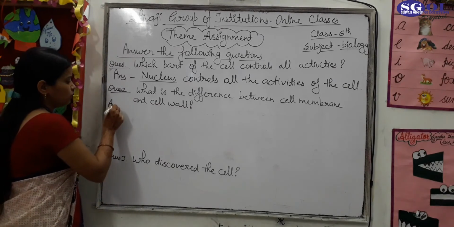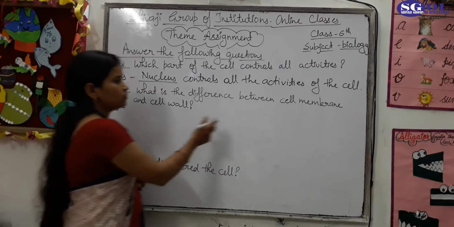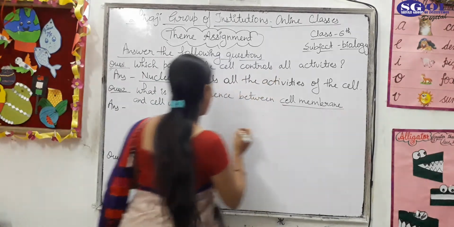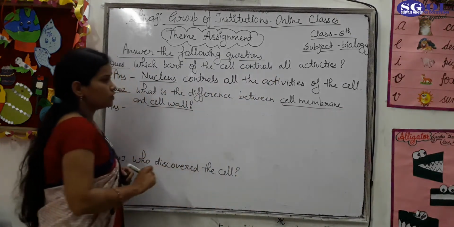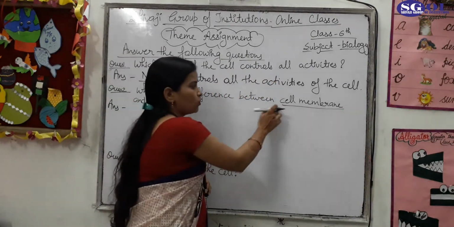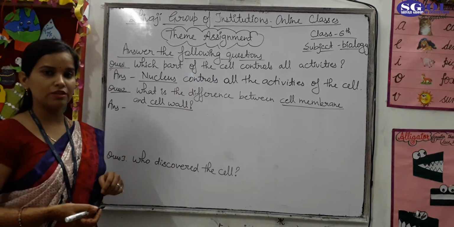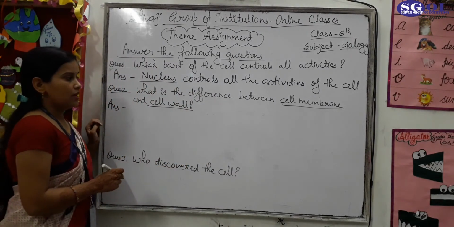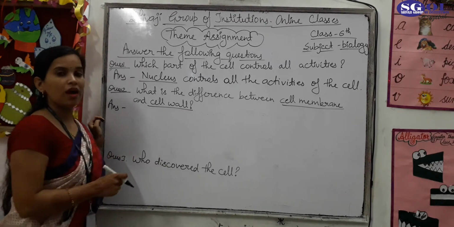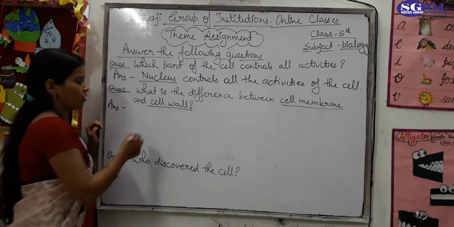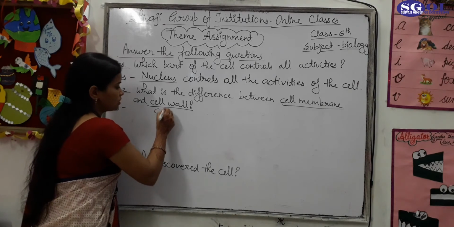Next, question number 2. What is the difference between cell membrane and cell wall? Students, you know that the outer membrane of the animal cell is known as the cell membrane, and the outer membrane of the plant cell is known as the cell wall. So, the main difference is the cell wall and cell membrane.